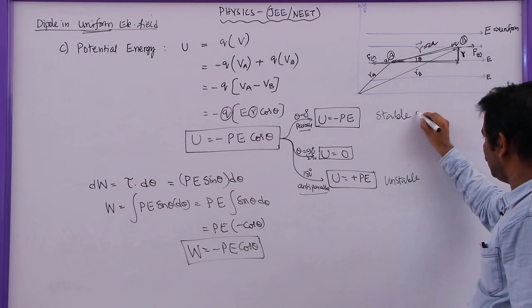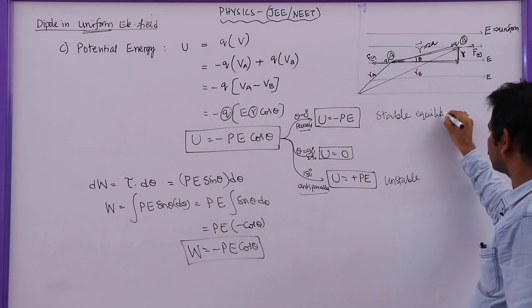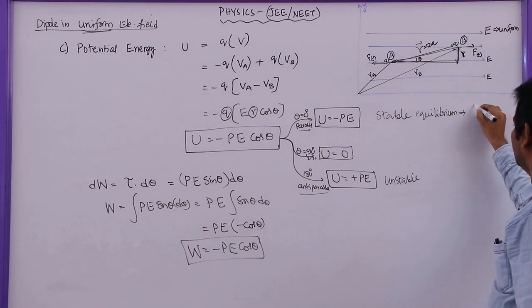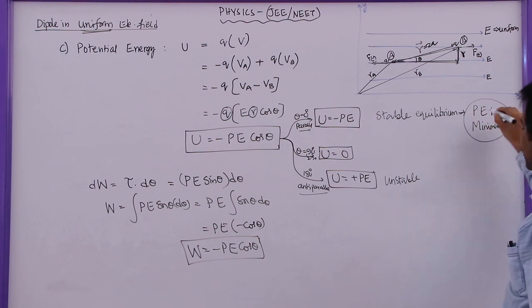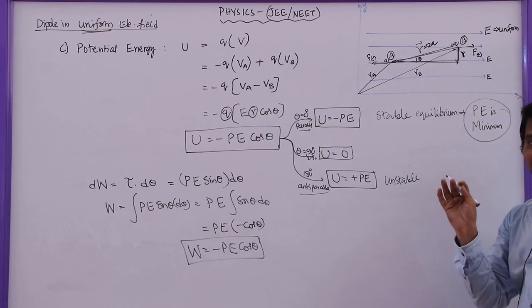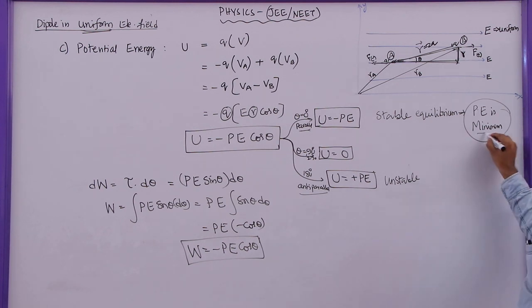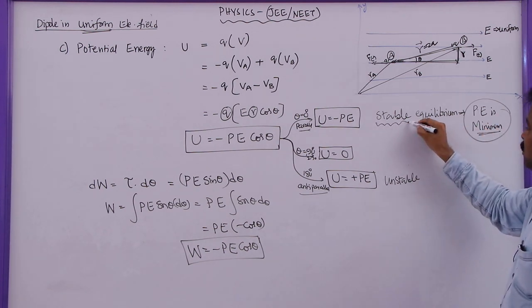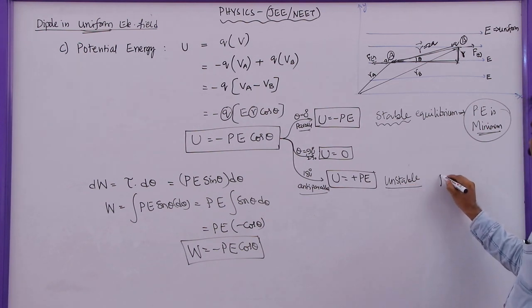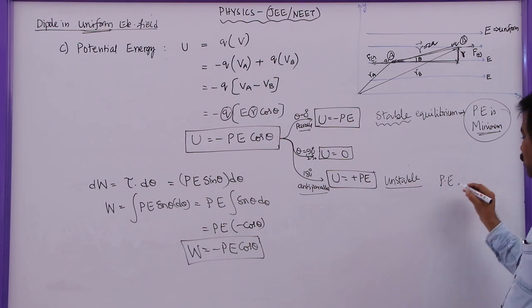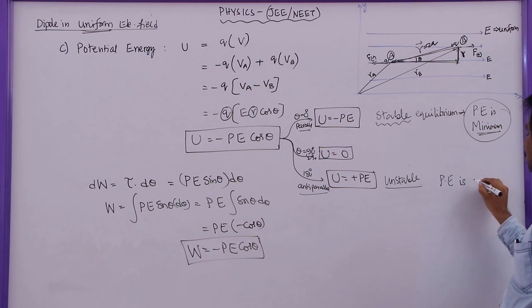So in stable equilibrium, the potential energy of the dipole is a minimum. Remember this point: whenever the potential energy of a dipole in a uniform electric field is minimum, then it is said to be in stable equilibrium. So this is the link between these two. And when it is unstable equilibrium, the dipole will have maximum potential energy.